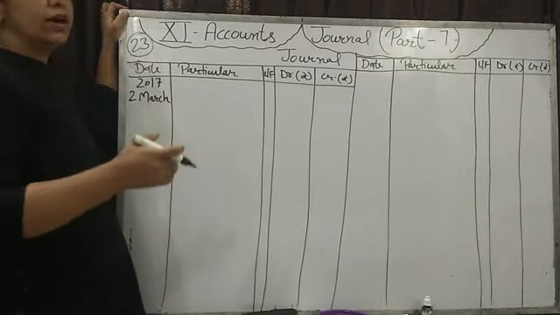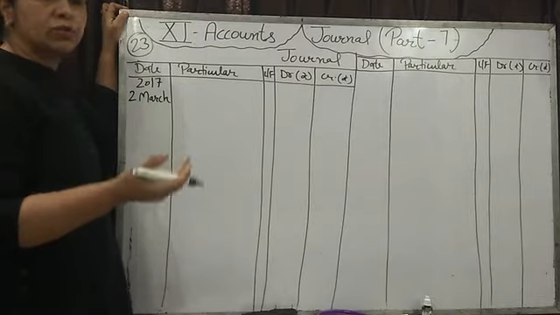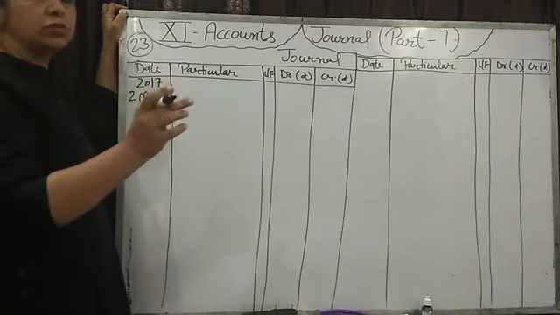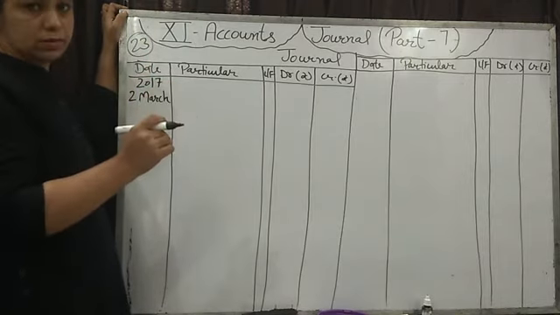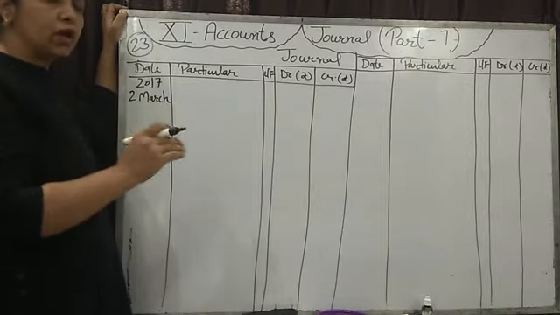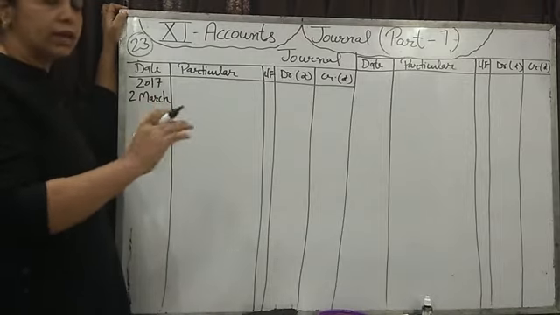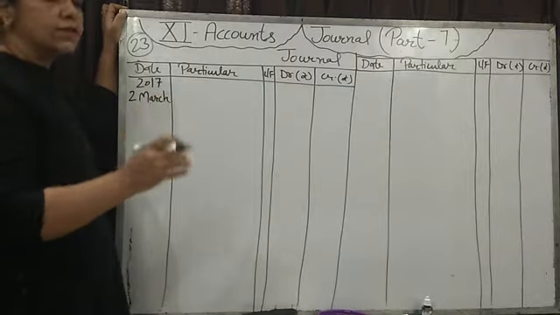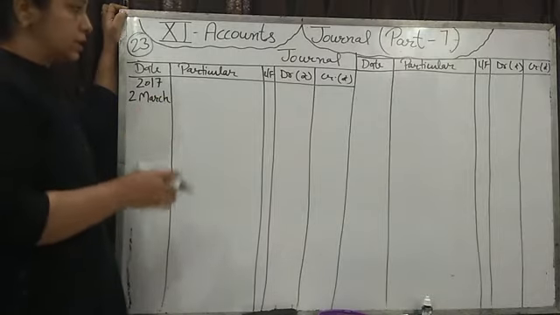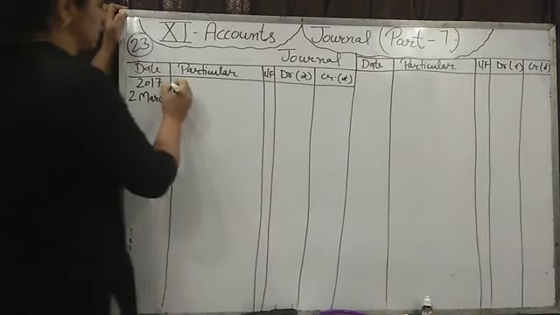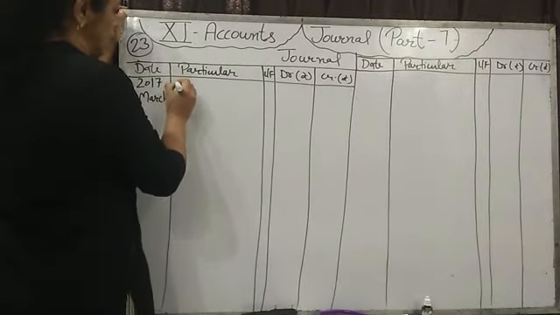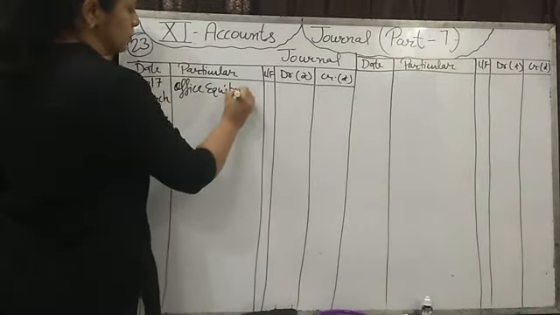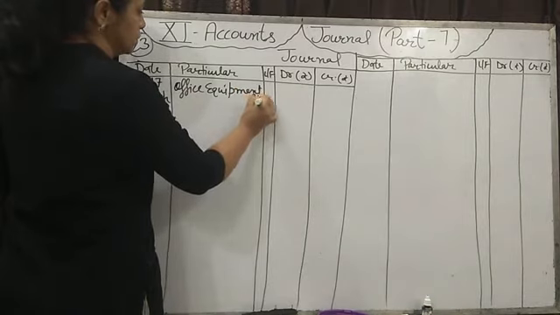You can open an account for the iron safe, computer, typewriter, almirah. Then you can open one combined account named office equipment. No need to open separate accounts for computer, typewriter, iron safe and almirah. We will open a combined account named office equipment, and put this purchase of the iron safe in the office equipment account. We are purchasing an asset, so that will be debit. Office equipment account, debit.